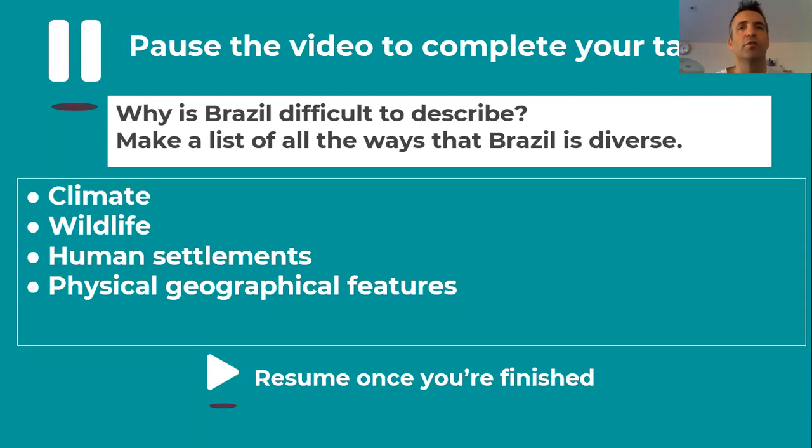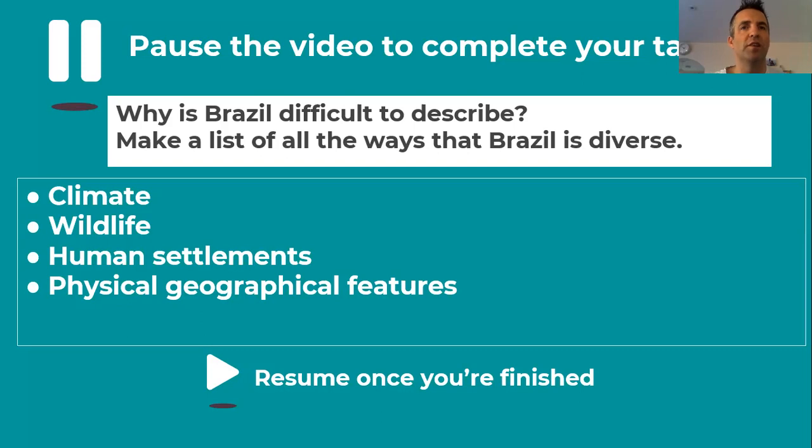You might want to use some information that we've learned from previous lessons to do that. You might want to think about human settlements, so the different villages and towns and cities within Brazil. And you might want to look at different physical geographical features as well. So there's the mountains and the rainforests and the lakes and the deserts and all those different features.